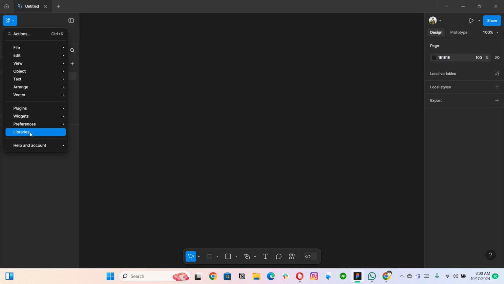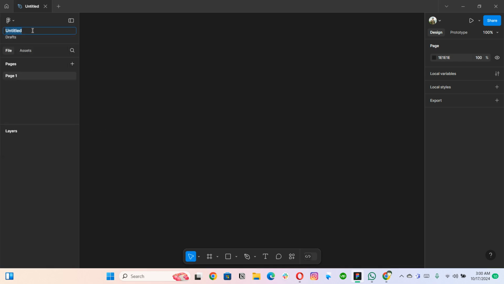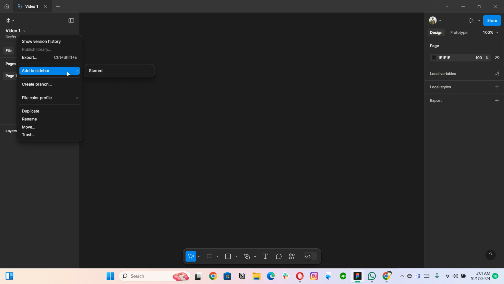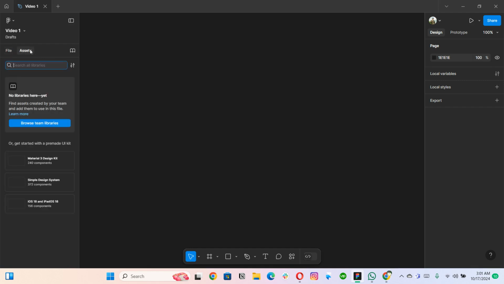I will be covering libraries later on. But yeah, this is the name of a file. You can just double click on that one and then enter it, so you can just rename it and it will rename here as well. And if you click on this first dropdown, the chevron icon, then you can also see a few options as I mentioned earlier. Then there are two tabs: one is file and the other is assets.